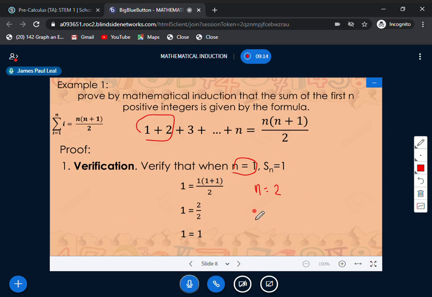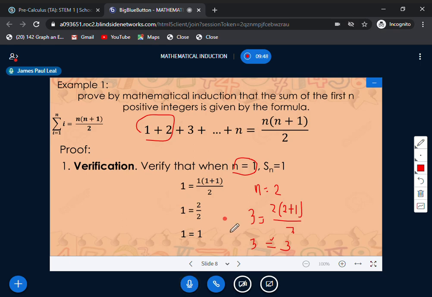Let us see if it is 3 or not. We have 3 equals 2 times the quantity 2 plus 1, all over 2, using the second term. Simplifying, 2 plus 1 is 3, and 3 times 2 is 6. Then 6 divided by 2 is 3. So it is true, and we have satisfied step 1.